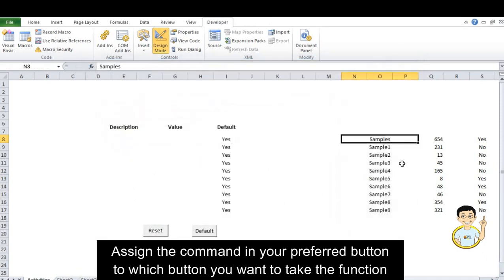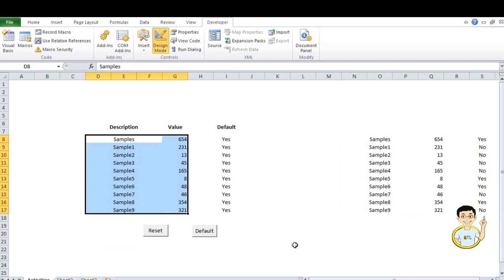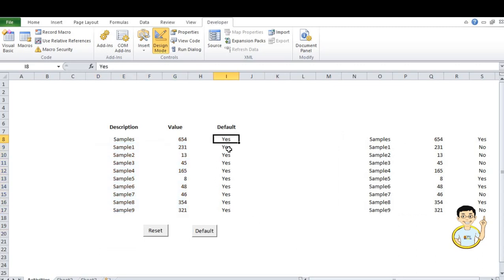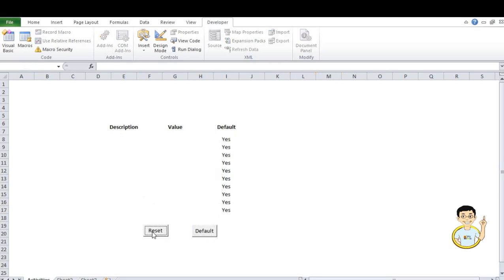So let's try. Let's input any data here. Okay. Well, I'm not needing this one, so I'm going to delete it. So let's try the default button and the reset button. If I click the default, it changes the value into yes, and reset, it clears the contents.